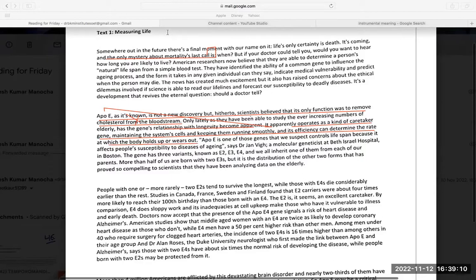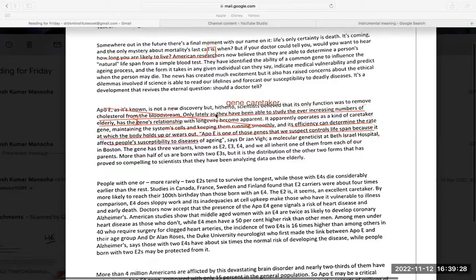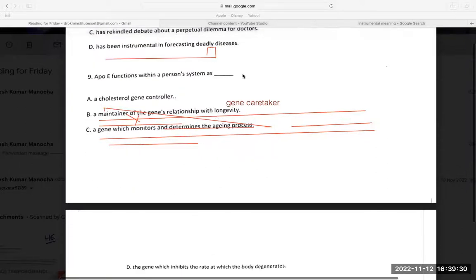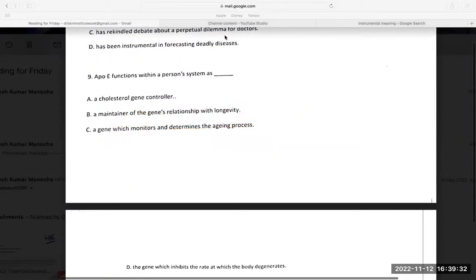So basically it is a gene that I can figure out. It is a gene and it is a caretaker gene. What it does: maintains the system, runs it smoothly, and its efficiency can determine the rate at which the body wears out. So these are the options I have. So I will simply go to the options.